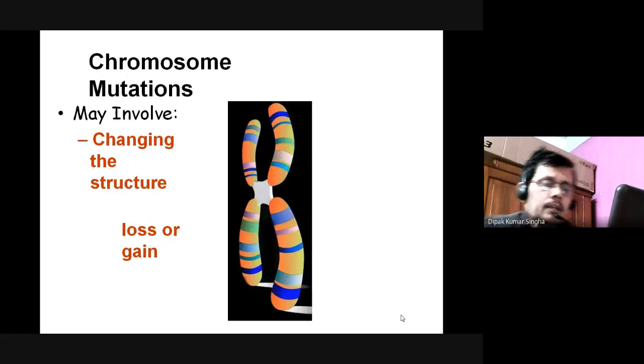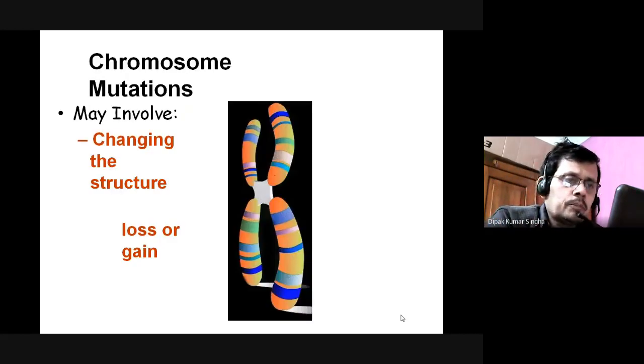Generally in chromosomal mutation there is point change, cross linking, changing of structure, or loss or gain, because there is a chance of mutation in mitotic or meiotic cell division. Here is one arm, here is another arm. Suppose this arm attached to this arm is the normal structure.